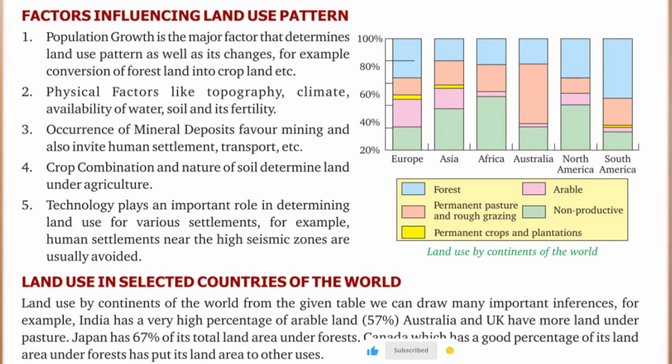Factors influencing land use pattern. First, population growth is the major factor that determines land use pattern as well as its changes. For example, conversion of forest land into cropland, etc.